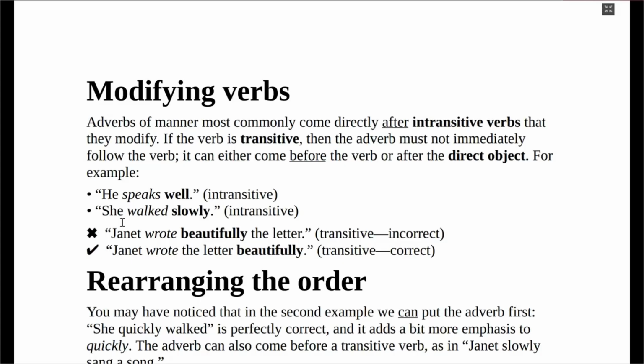She walked slowly. But immediately we have a sentence that has an object, like the second sentence, Janet wrote the letter. You now want to answer the question, how did Janet write the letter? It is wrong to say Janet wrote beautifully the letter.